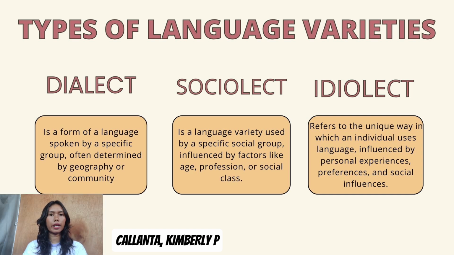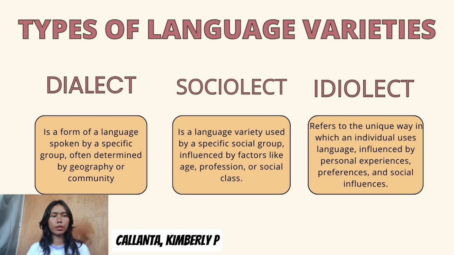Sociolect is a language variety used by a specific social group, influenced by factors like age, profession, or social class. Different social groups or communities have their own way of speaking. For example, gamers used to say GG, or good game, after the match.